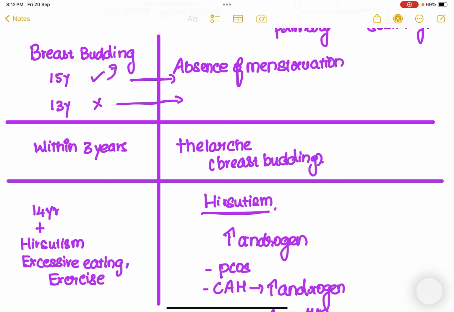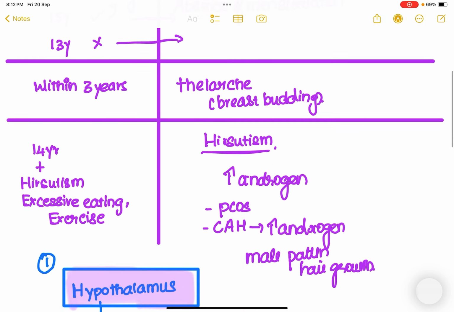Or absence of menstruation in a 13-year-old female who hasn't attained any breast budding. She hasn't attained the sign of puberty, which is breast budding, and she hasn't experienced any menstruation at all. She is also a case of primary amenorrhea. It can also be defined as absence of menstruation within 3 years of breast budding.